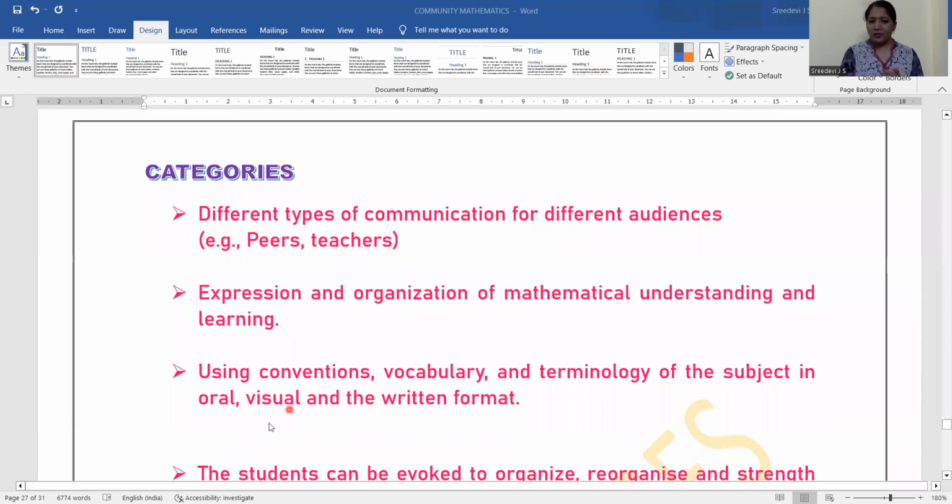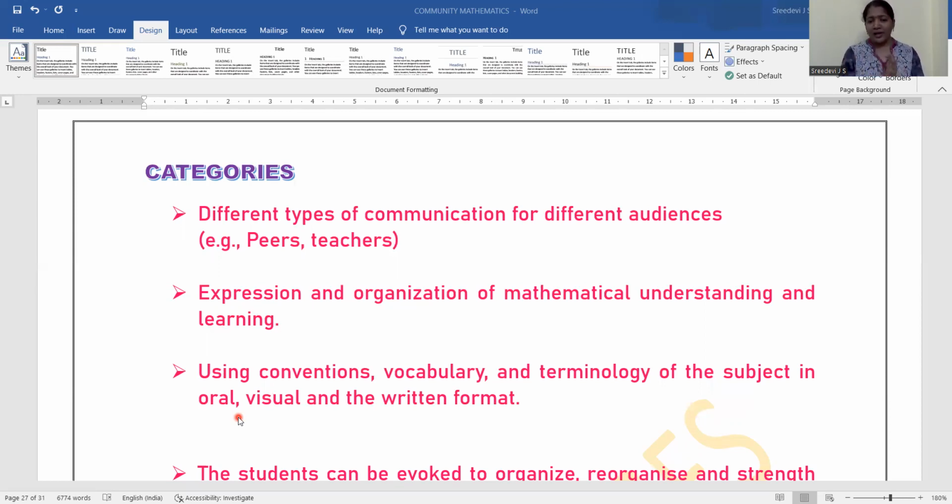Then, using conventions, vocabulary, and terminology of the subject in visual, oral, or written format. When we are exposing a problem to the student, vocabulary, we have already emphasized, then what is the language of mathematics, right? So the vocabulary is mainly intended to reach the idea inside the mind of the student. So vocabulary along with real life applications is very important there, and the terminologies which are coming inside the mathematical problem are also very important.